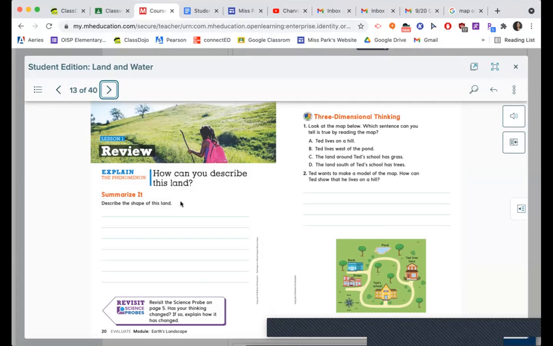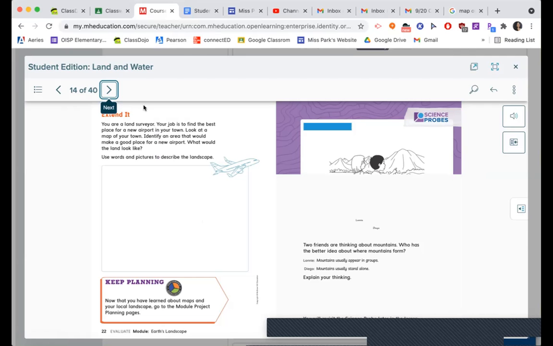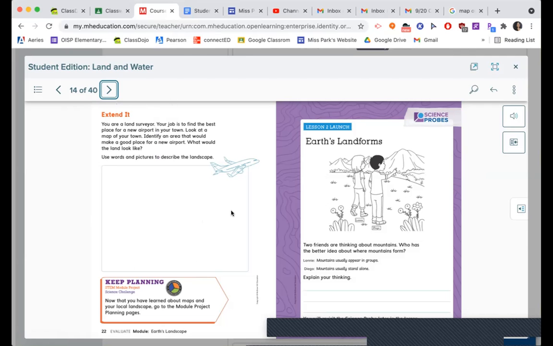So then now we're going to go to evaluate. How can you describe this land? Describe the shape of this land. You could talk about how there's a lot of hills, and we know because it's slanting. Some areas are higher, some areas are lower. You're going to talk about what the answer is. Which sentence can you tell is true? And how can Ted show that he lives on a hill? You can draw that right there. And then using words and pictures, describe the landscape of what you would need for the airplane.